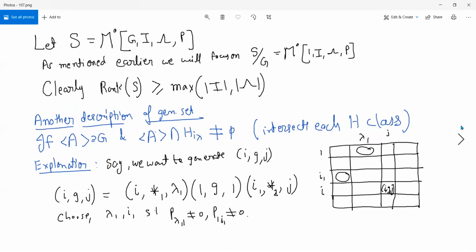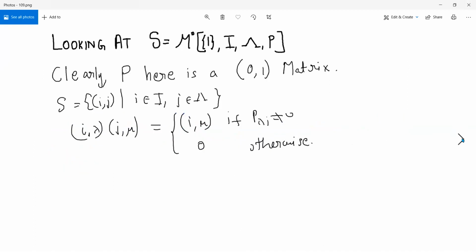Okay, right. So I think we can keep this for today. Next we'll be concretely looking at those completely simple semigroups where equality holds, where the rank is equal to the maximum of the number of rows and columns. We'll see that it is a surprisingly large class of semigroups, not just those whose P matrix is identity basically, but even others. Like idempotent generated semigroups, there also the rank would be the maximum of I and wedge. Okay.